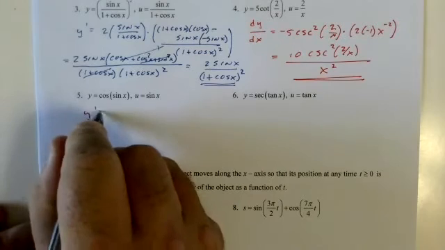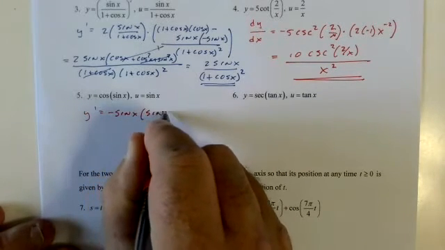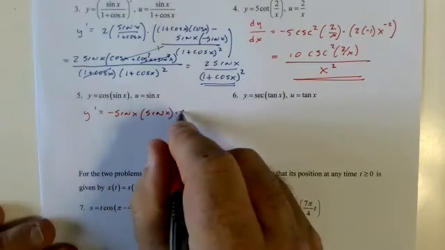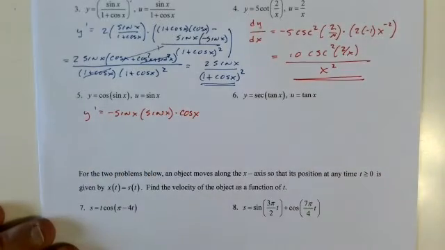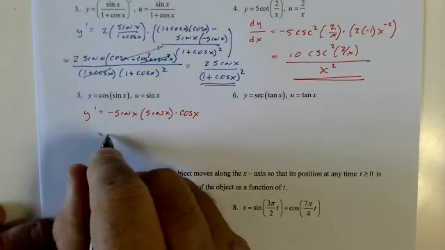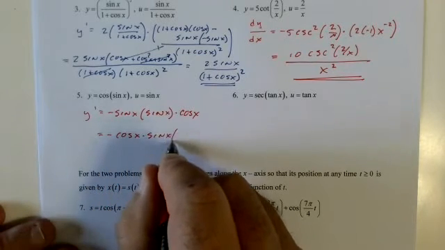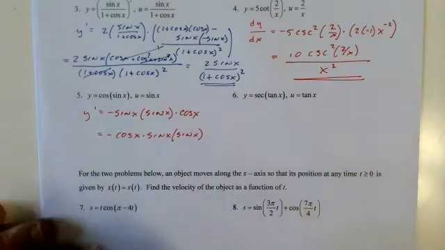Y prime equals negative sine of x times cosine of x. Which I guess I would just put the cosine of x out front. No, that's kind of weird.